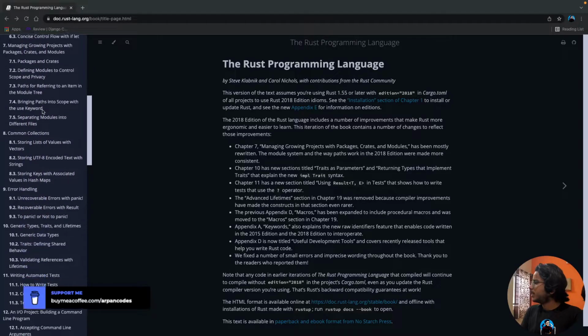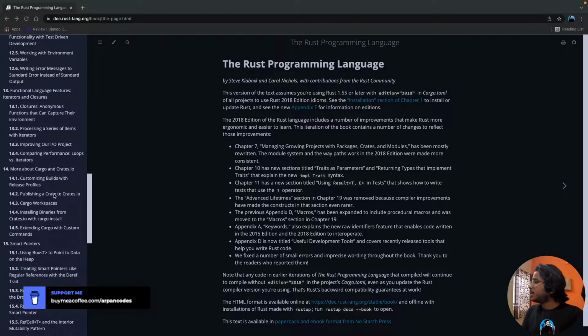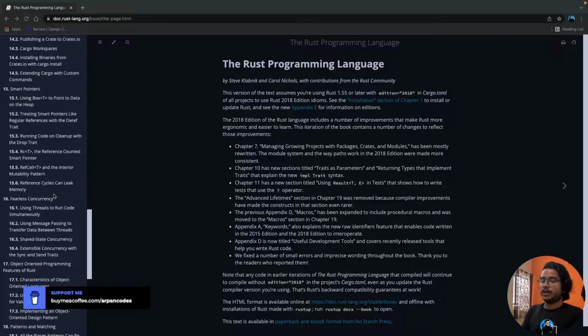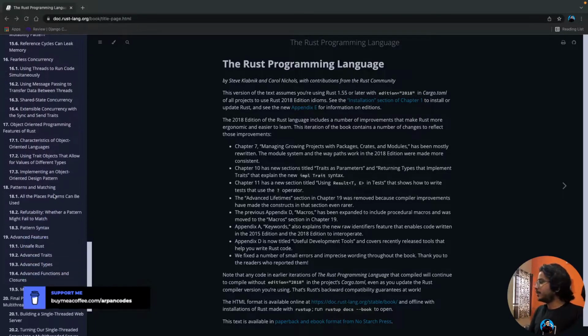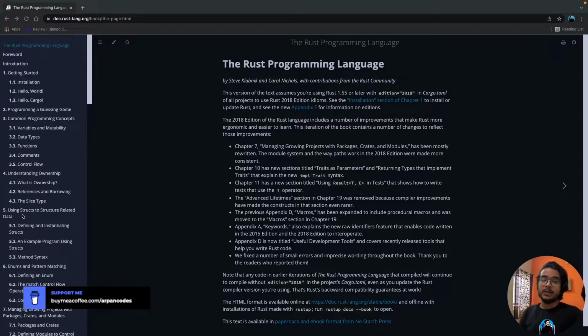The second one would be, I guess, somewhere around here, an I/O project, input output project, building a command line program. I don't know what that is yet. And the final project would be building a multi-threaded web server, which sounds really interesting and I can't wait to reach that point.